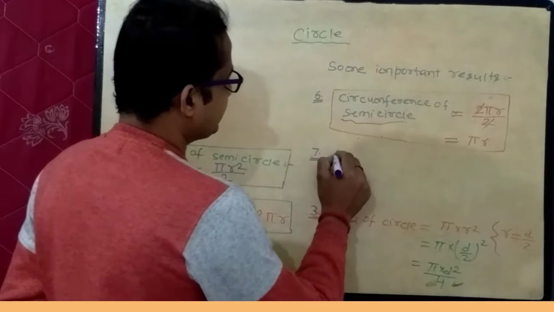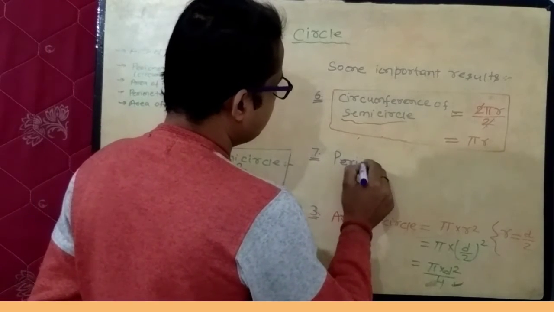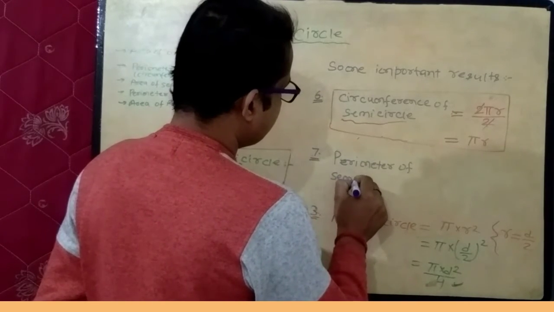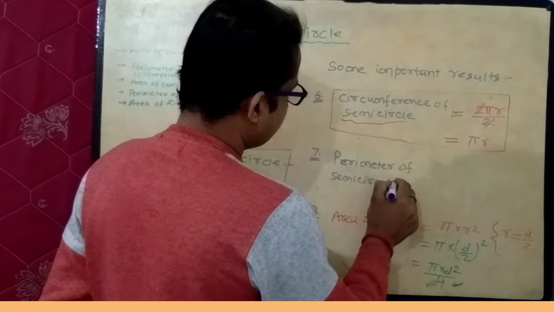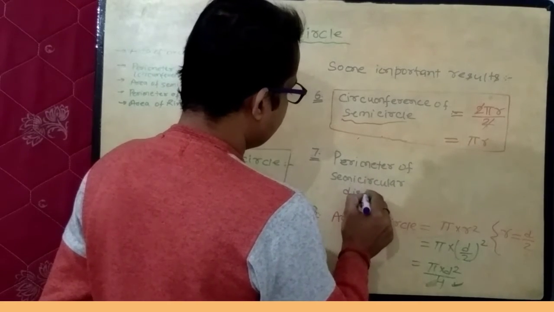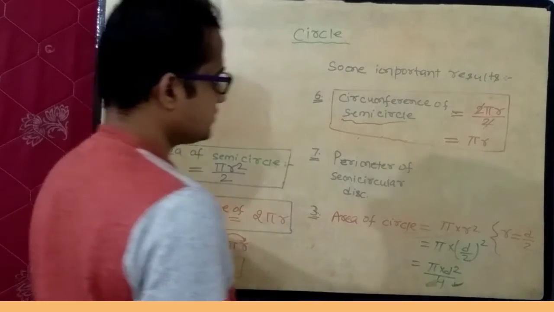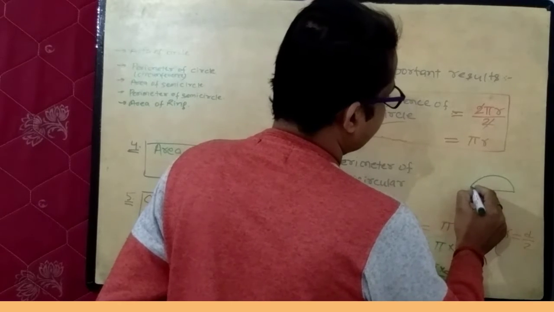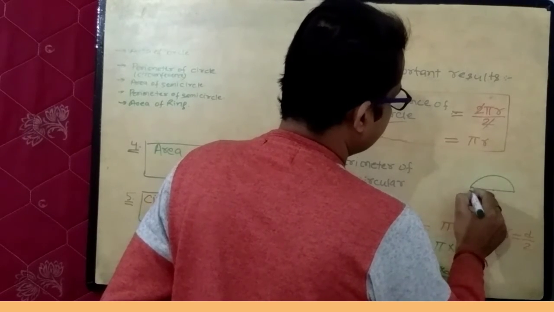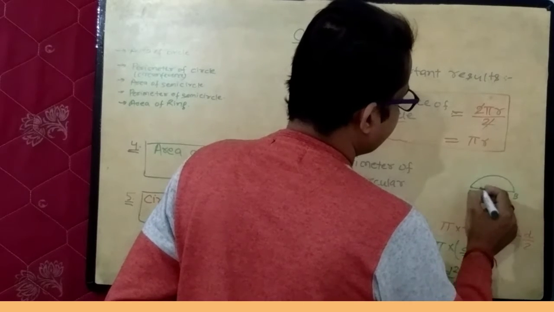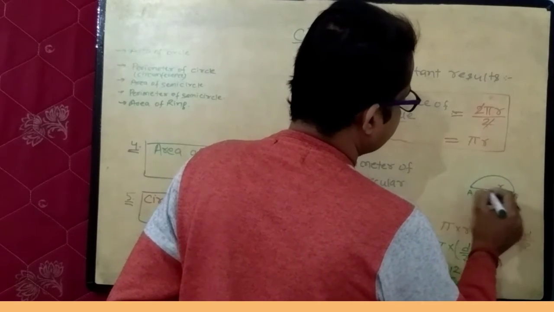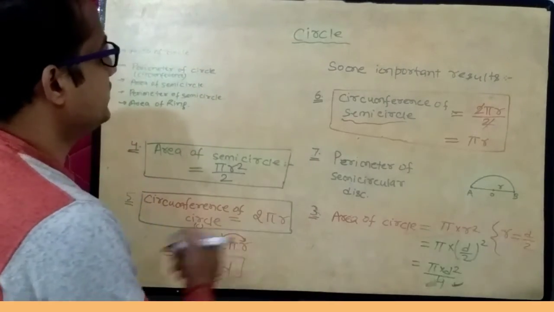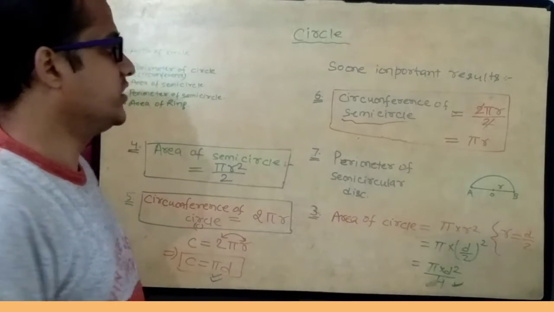Now, seventh, perimeter of semicircular disc. Suppose this is a semicircular disc. This is center O, this is A, this is B, and this is radius of a semicircular disc. Now you have to find out the perimeter of a semicircular disc.